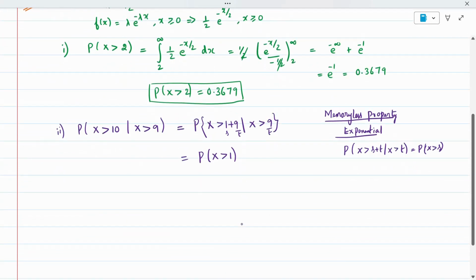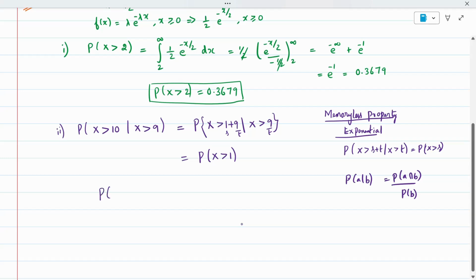Otherwise, if you don't remember the memoryless property, you have to use the formula for probability of A given B: probability of A intersection B divided by probability of B. Find both answers, divide, and you get the answer. That way also you can do it, if you don't remember the memoryless property for the exponential. Now probability of x greater than 1.